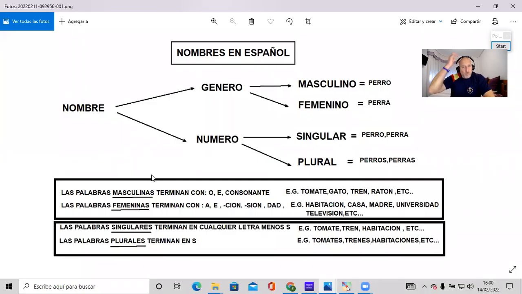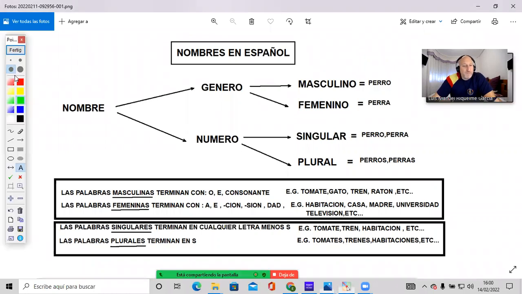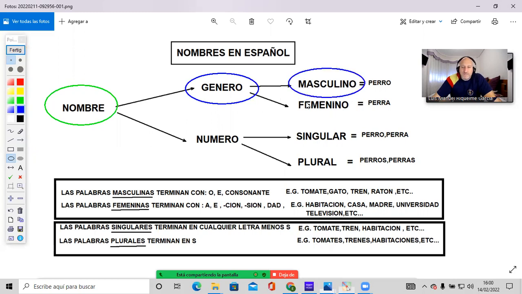Okay. We started talking about nouns in our first class, and I told you that nouns are very important in Spanish, and they are one of the most important types of words in Spanish. And we saw that nouns in Spanish are just words that we use to name objects or people or animals. And unlike English, Spanish nouns will always have a gender. Any noun in Spanish will be either masculine or feminine.